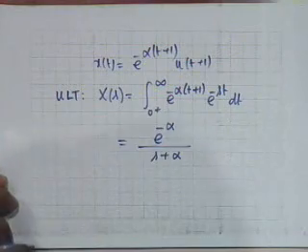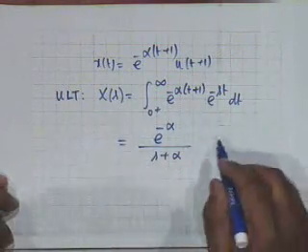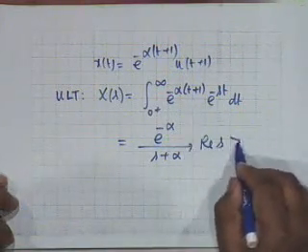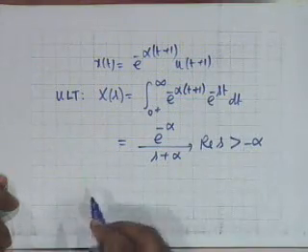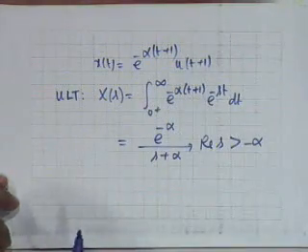Alright, this is not e to the s. The bilateral transform was e to the s. The ROC is the same, real part is greater than minus alpha, but the two are different.